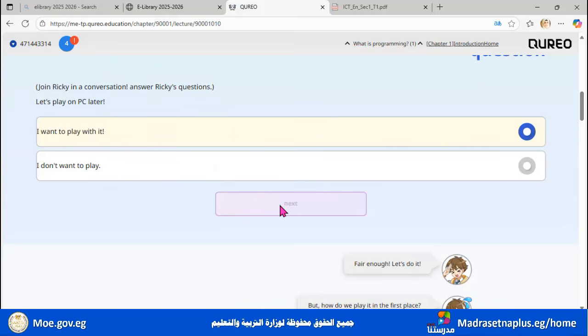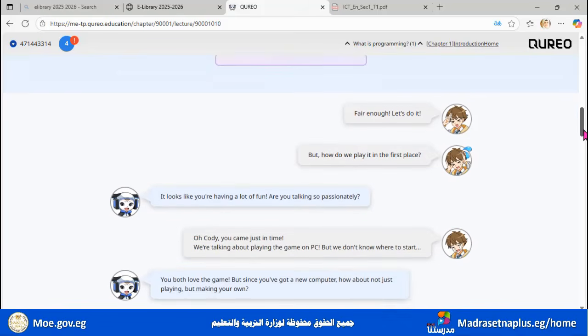So you will find this icon here active if you are accessing for the first time. But because we already entered it, we have it here inactive. But if you are entering the platform for the first time, you will find this icon here active and you can click it. Okay, after that, go down a little bit.